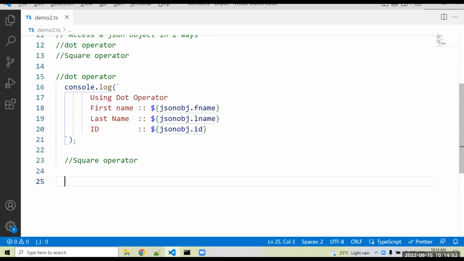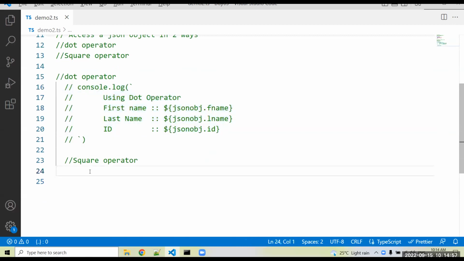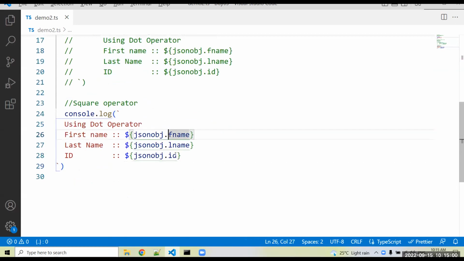Square operator. How can we use a square operator? I just copy that code as well, and instead of dot, you can mention a square operator. So how can we use it? We'll check it. So jsonObj, use a square operator. Inside the square operator, you have to use the key name in double quote format or in single quote format.